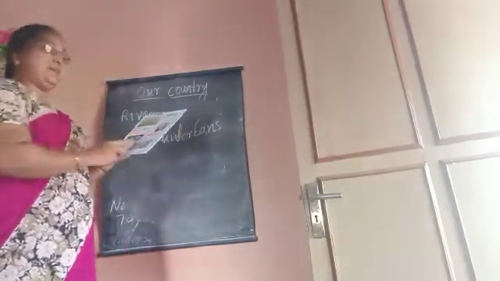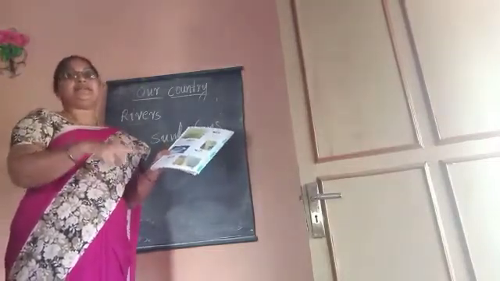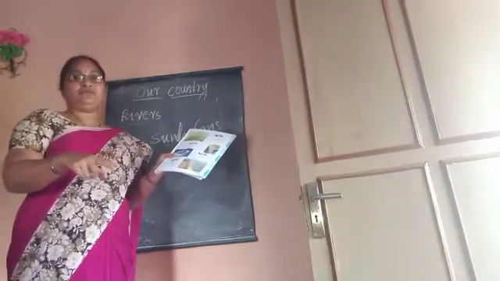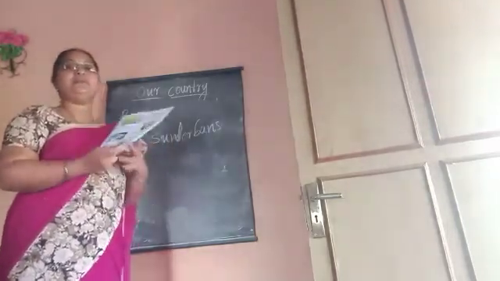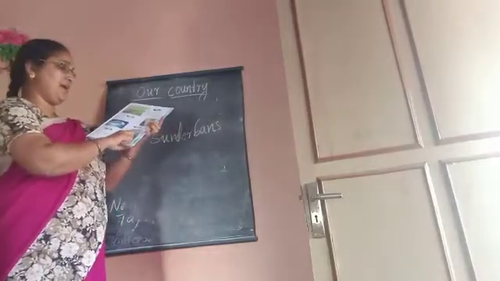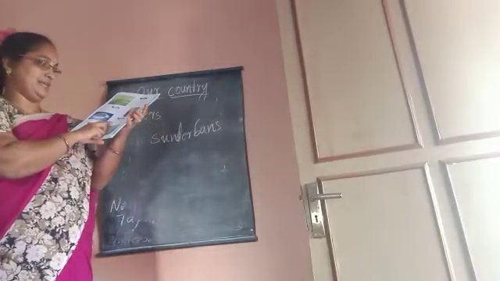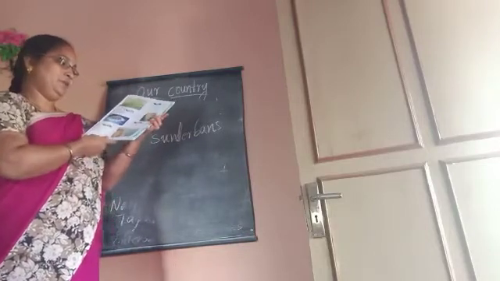Next, island. Island means a landmass that is surrounded by water on all sides. The Lakshadweep are islands located in the Arabian Sea. The Andaman and Nicobar Islands are in the Bay of Bengal.